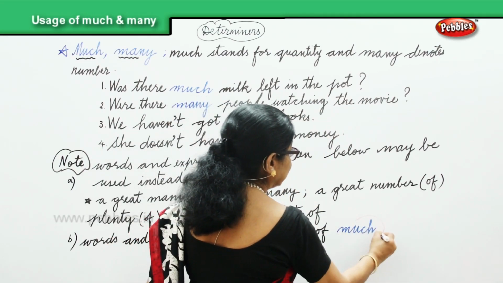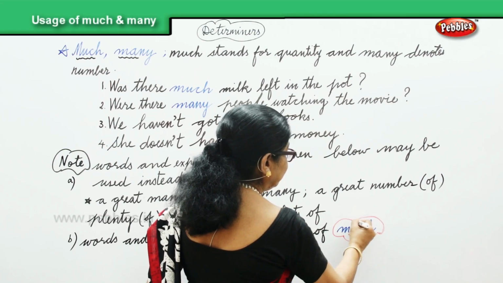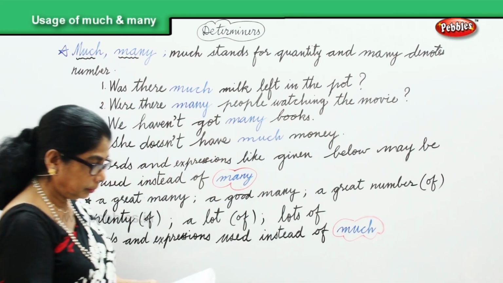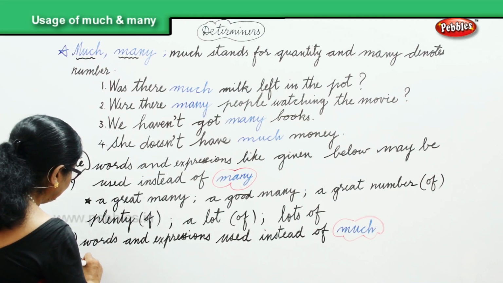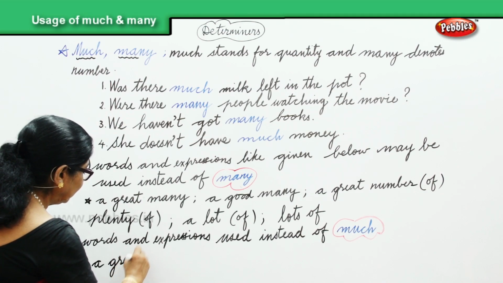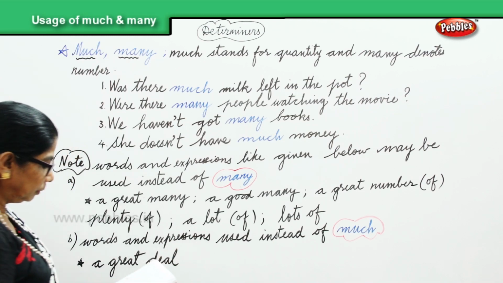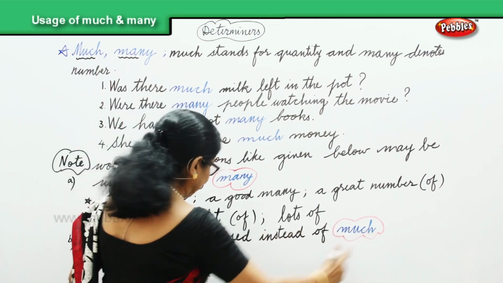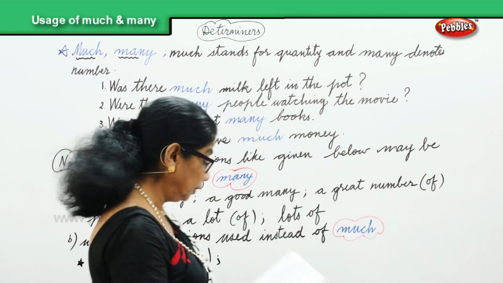So, instead of saying much, we use words like a great deal of, used instead of much. Then we have a good deal of.